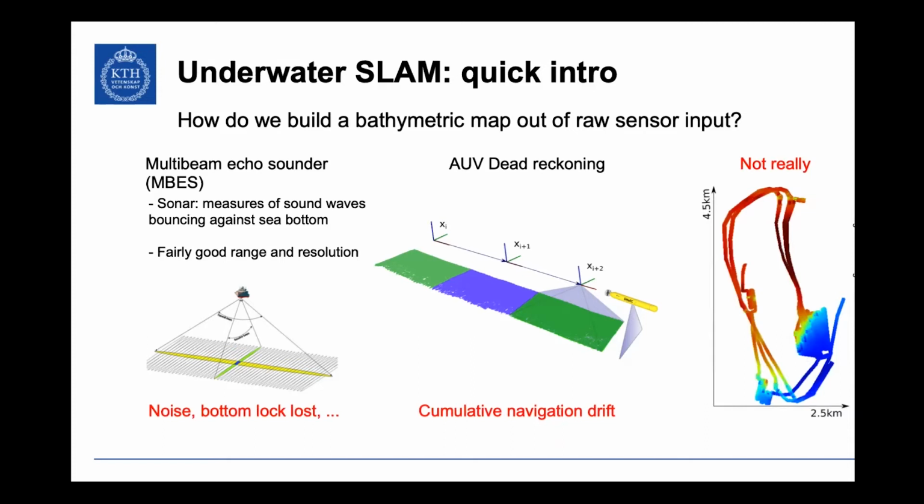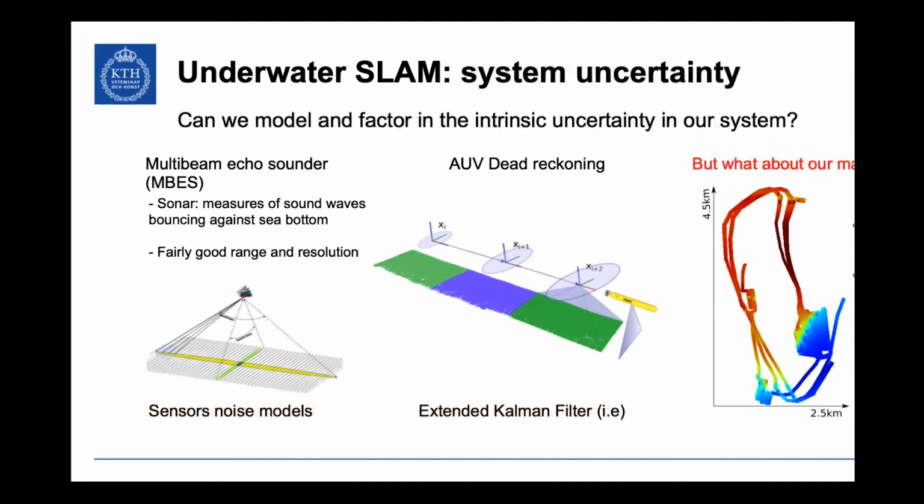And the same happens for the multi-beam echo sounder, the kind of sonar we're using here. It works well, but we need to be close enough to the bottom to actually get good resolution reconstructions, and it's very noisy. So that means that you can't always trust it. And when you put those two things together, then our maps eventually look pretty bad. Now, that is why we need SLAM, right? So yeah, that's the need, SLAM.